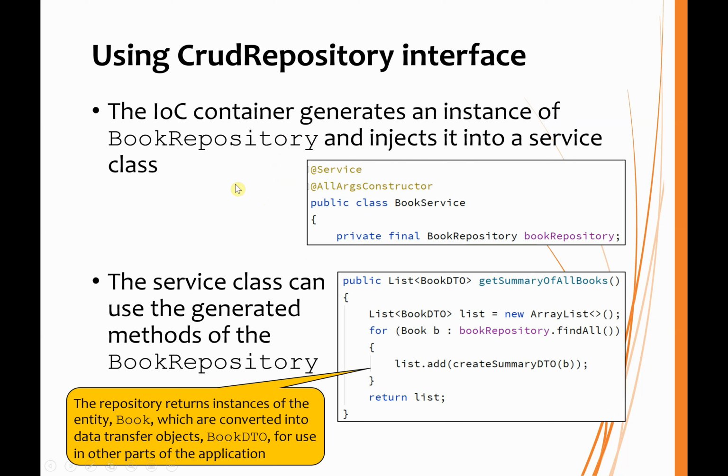Whenever I want to make use of the book repository, I just put it in here, and because of dependency injection, the inversion of control container will generate the required instance and insert a reference to it in here. And this means that our service class can then make use of that repository. Here we are, there's an example, bookRepository.findAll. In this example, what I'm doing is getting all the entity objects and converting them to data transfer objects, the reason for which will become more apparent in a later video, but for now, just accept we're doing that.